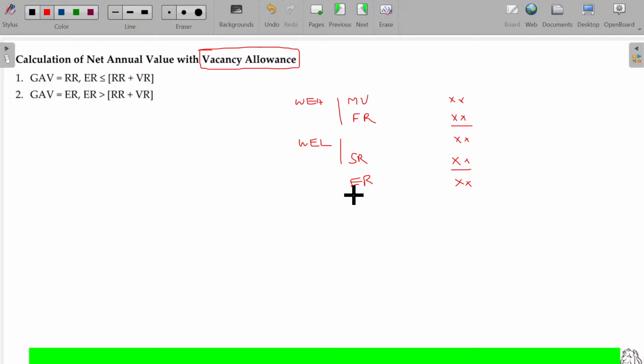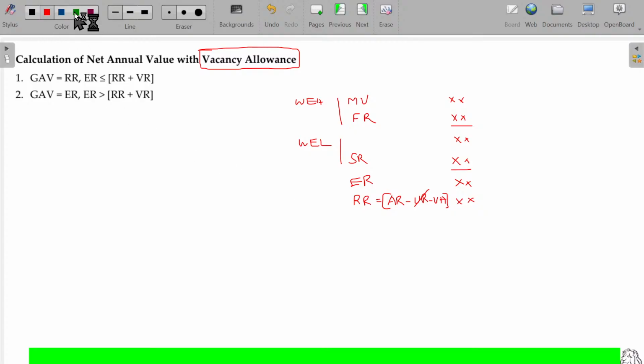With that expected rent, you have to take rent received. What is called rent received, sir? From the annual rent minus unrealized rent minus vacancy allowance. Of course, we don't have the unrealized rent here. You can subtract the vacancy allowance. This is the rent received. Clear?